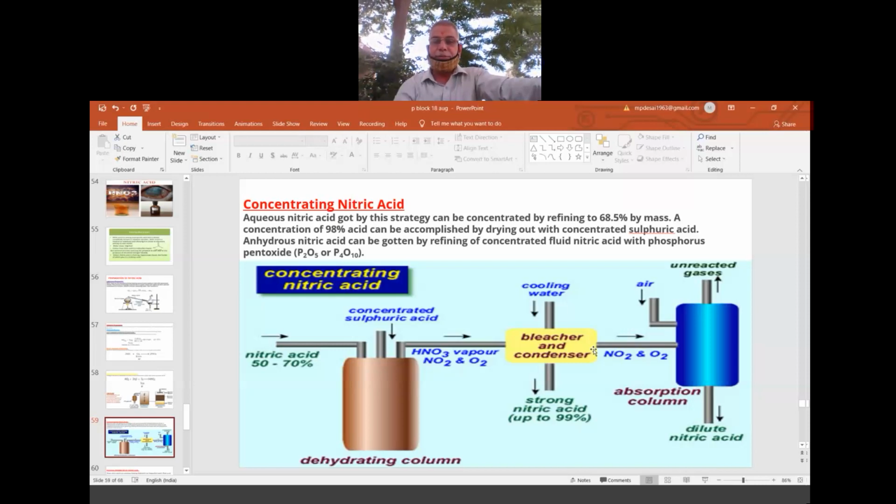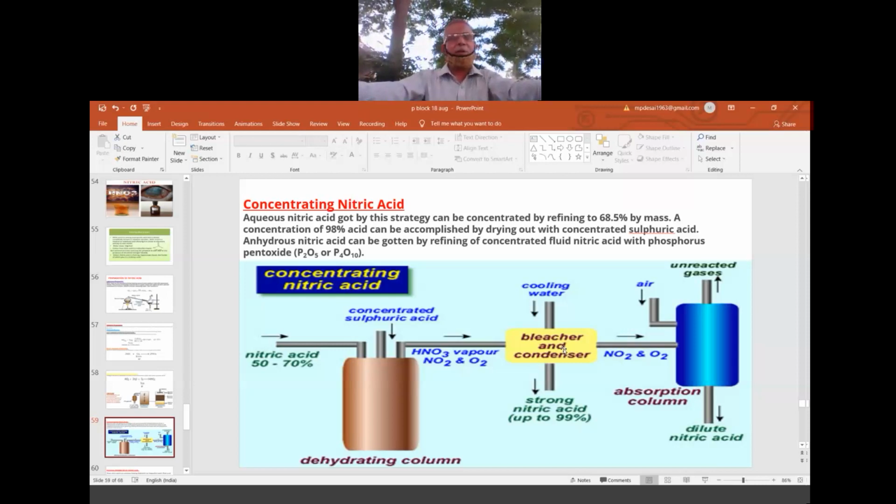So there, after removing the water content, they will come out, all HNO3, NO2, waste gas, everything will come out, if at all it is there. That is done here. If by chance they develop color, the color is removed here, it is bleached here. Bleaching is to remove the color stains. So the color property and impurity property or other properties are taken care of here with the phosphorus pentoxide. Okay, so that HNO3 is now free from other contamination. So almost 95 to 98% purity we get.